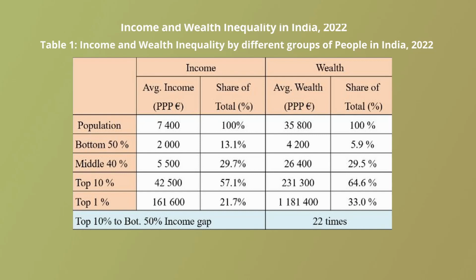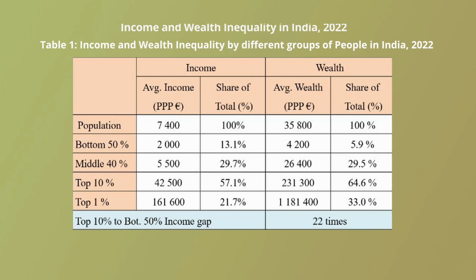This table also indicates the distribution of wealth in respect of the different groups of people. If you consider the income share across the different groups, then the bottom 50% of people acquire only 13% of the total income, whereas the top 10% acquire 57.1% of the total income. If you consider the top 1%, that is the richest 1% of people in our country, then they acquire 21.7% of the total income.